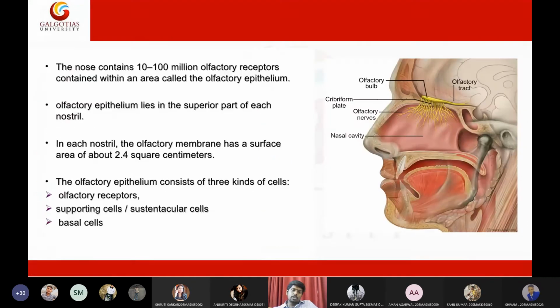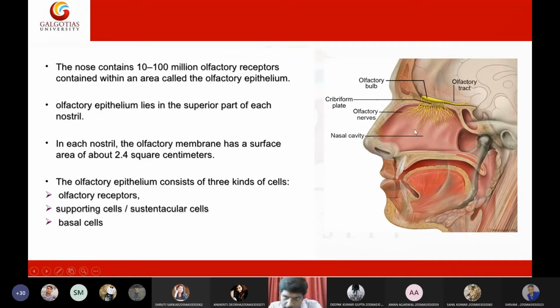So do you know it or not? There are millions of receptors present in the nose. The nose contains almost 10 to 100 million olfactory receptors in an area called the olfactory bulb. This olfactory epithelium lies in the superior part of each nostril. On the top of each nostril, you can find this olfactory epithelium. And in each nostril, the olfactory membrane has a surface area of about 2.4 square centimeters.